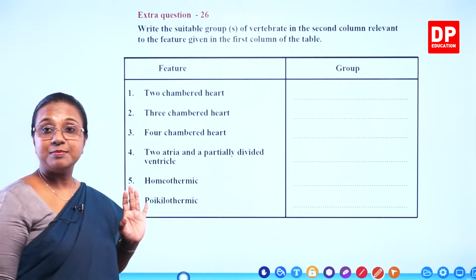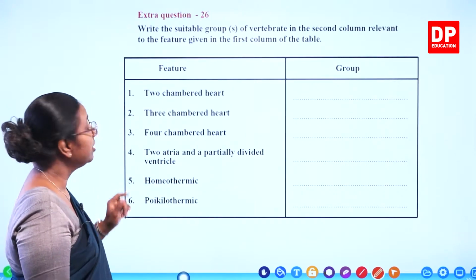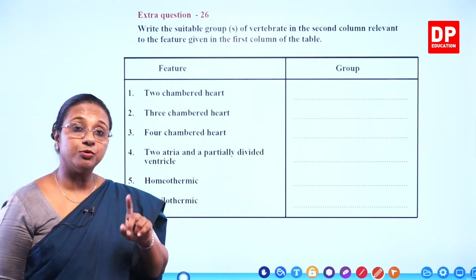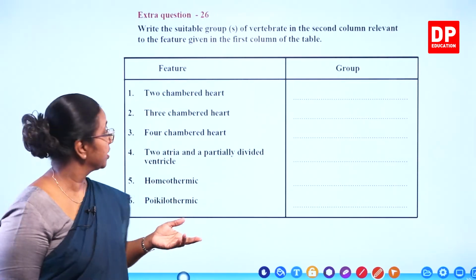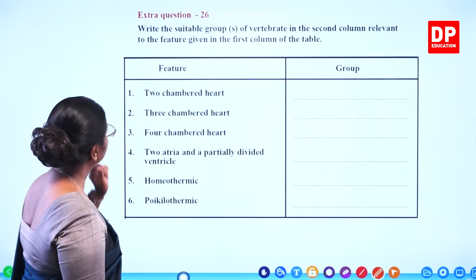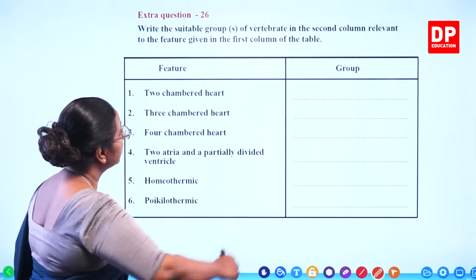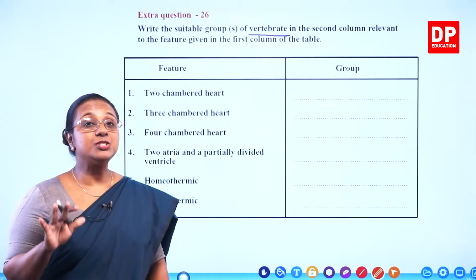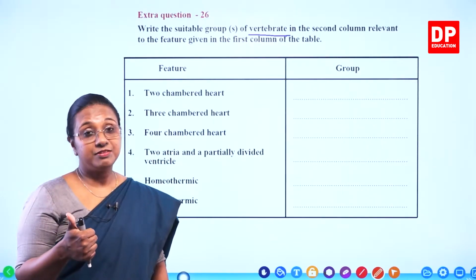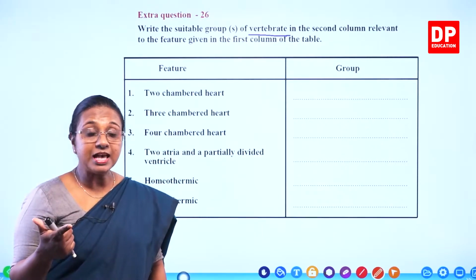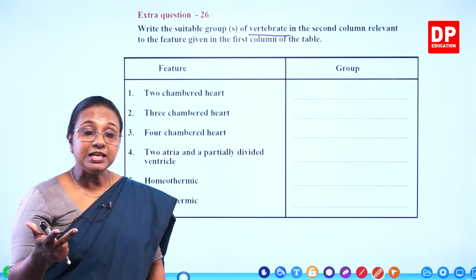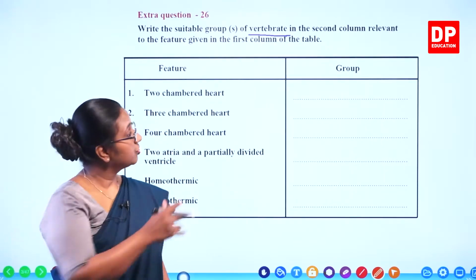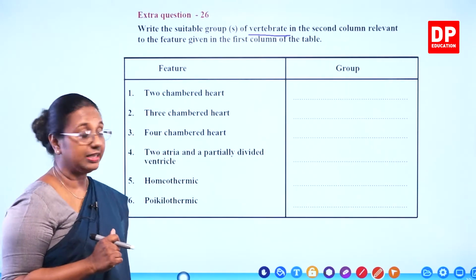If you look at the table, students, this is the first column that gives the features of the organisms, and in the second column you have to write either one group or it can be more than one group. We will look at the features. First one, 2-chambered heart, and here you all know, students, it has to be a vertebrate group. So under vertebrates, what are the groups? Pisces, the fishes. Then we have amphibians, amphibia. Then we have reptilia, the reptiles. Aves, birds. And mammalia, mammals. So those are the groups that we need to consider here.